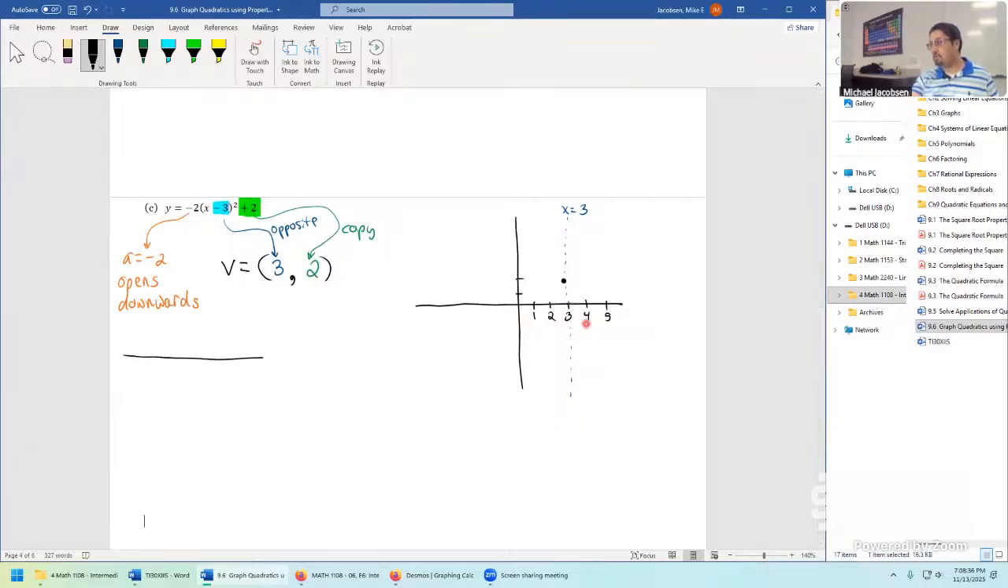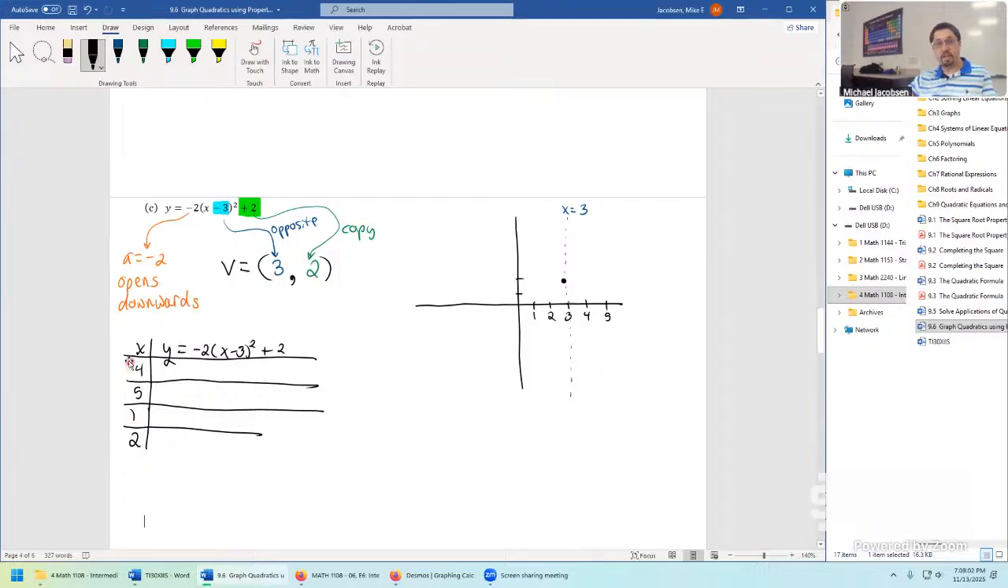So here's our next point plotting method chart. Here's x and y, but y equals this time negative 2 times (x minus 3) squared plus 2. We'll check the value for y when x is 4 and when it's 5. Then we'll mirror those values for when it's 1 and 2.